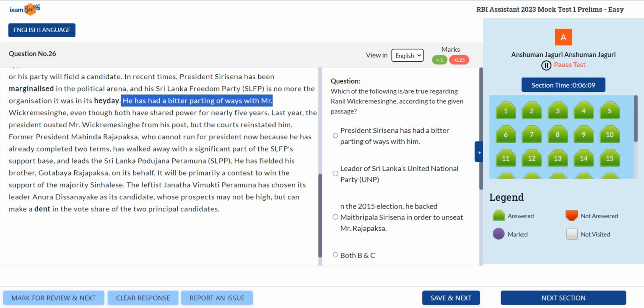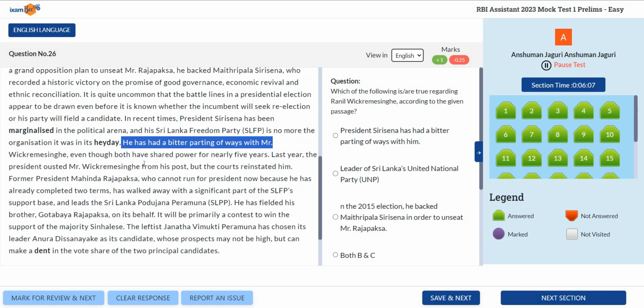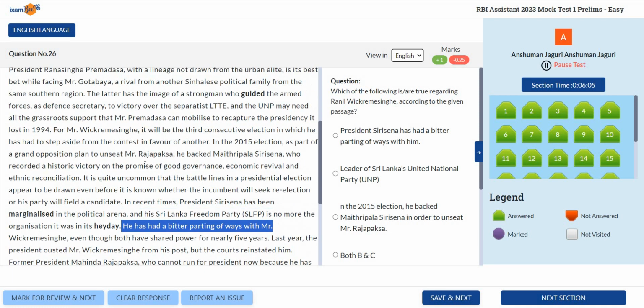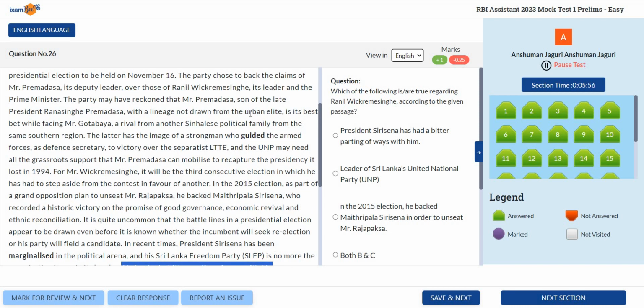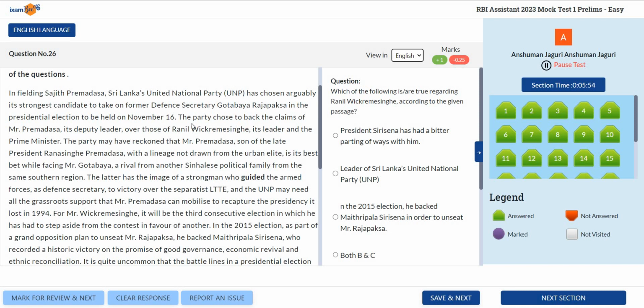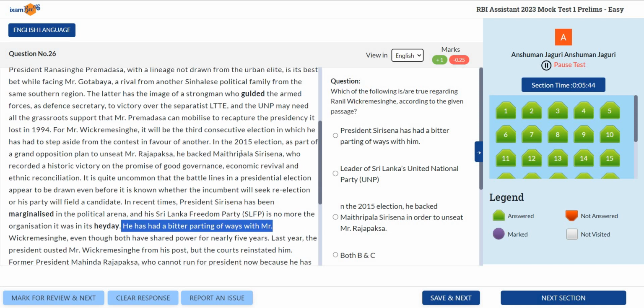Let's find out whether UNP is mentioned. See, once again we see here, "The party chose to back the claims of its deputy leader over those of Ranil." Okay, this is something else here.